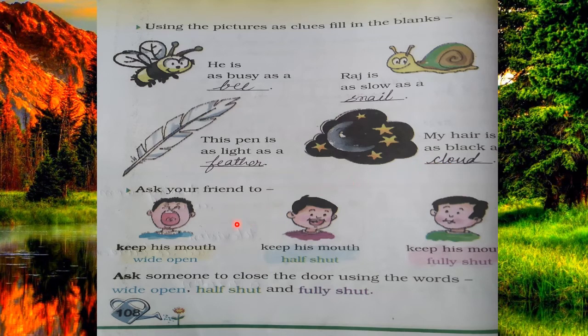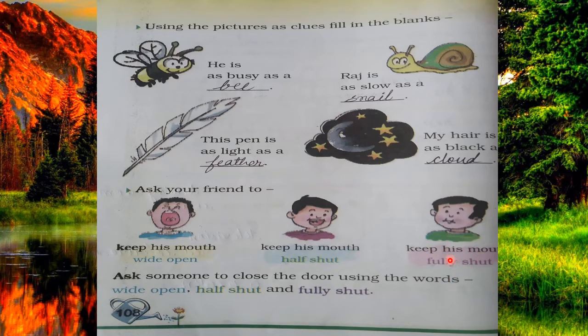Next is, there is a game. There is an activity for you, and in this activity you have to ask your friend to do three things. Firstly, keep his mouth wide open, just like this. Keep his mouth half shut, just like this. And the last, keep his mouth fully shut. Firstly, your friend has to open his mouth wide open, totally open. Then half open, and then in the last, totally closed.